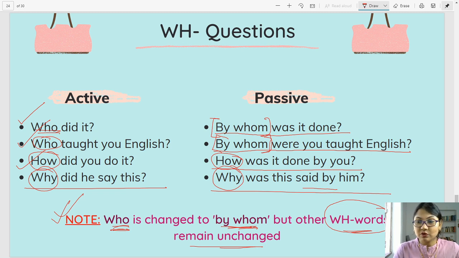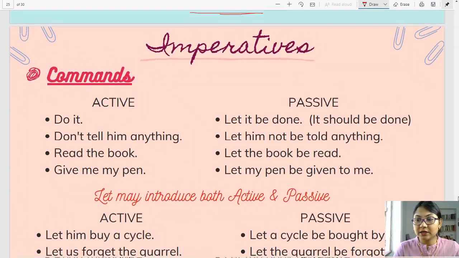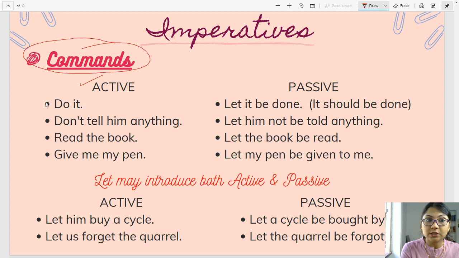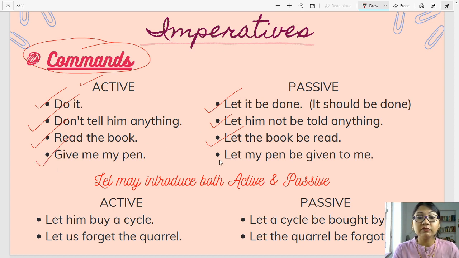Alright, let's move on. Imperatives. We all know what imperatives are. So, let's see a few examples. Commands. Let's see in the active voice. Do it. Passive, let it be done. Active, don't tell him anything. Passive, let him not be told anything. Active, read the book. Let the book be read. Active, give me my pen. Passive, let my pen be given to me.